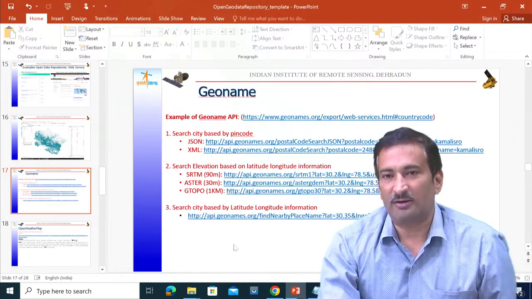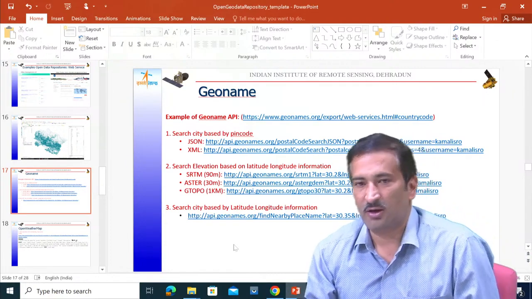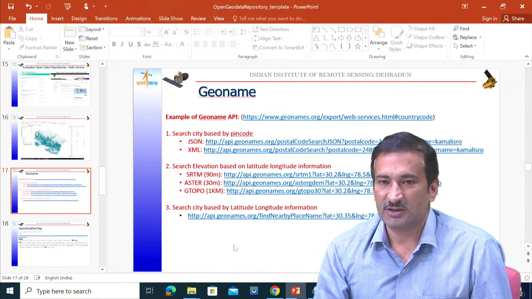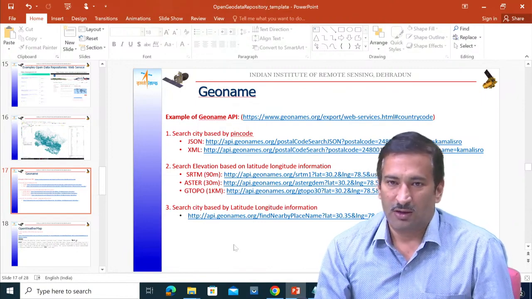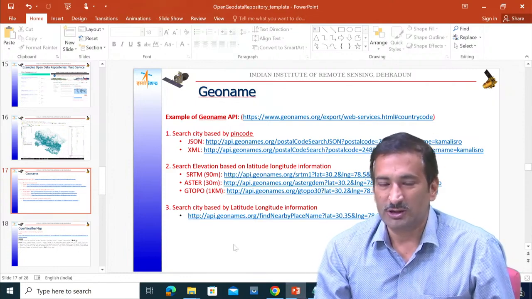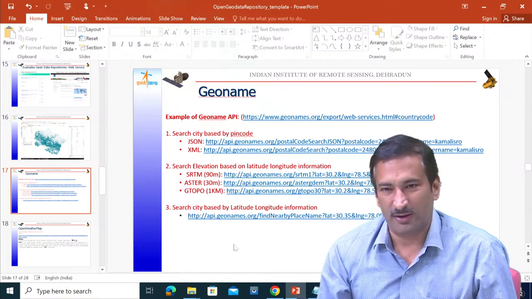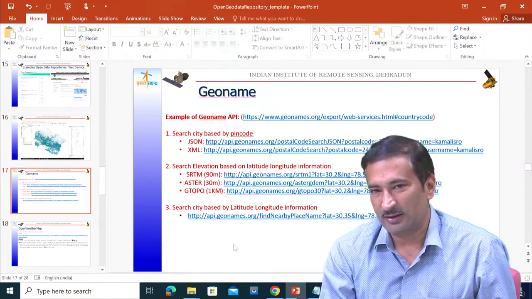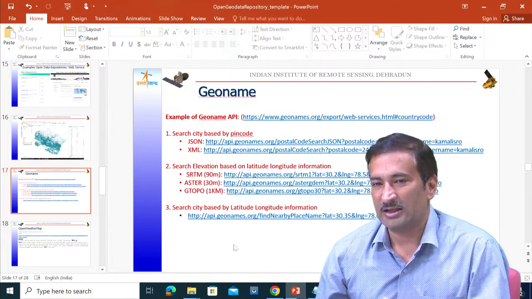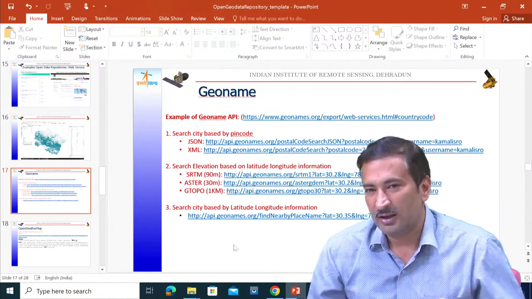Different portals are there. To summarize, today I gave you a brief introduction of these different kinds of geo portals and the mechanisms of data access from them. Now how security is incorporated into these geo portals is the topic of our next session, which will be on 6th of December maybe. At that time we will tell you how these security measures take care of data leaks, data stealing, data mishandling and data copyright protection.